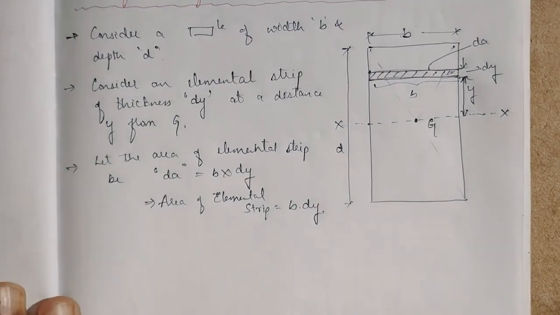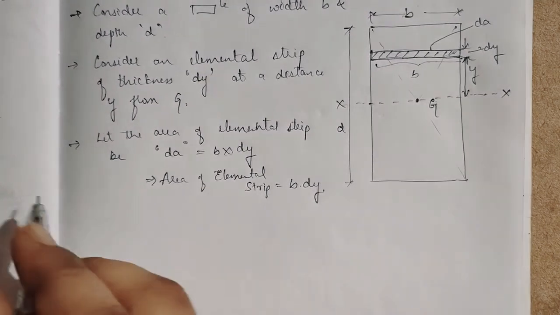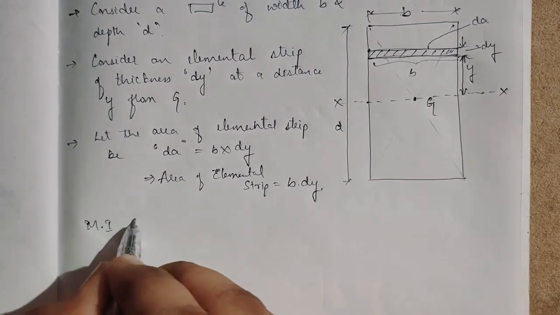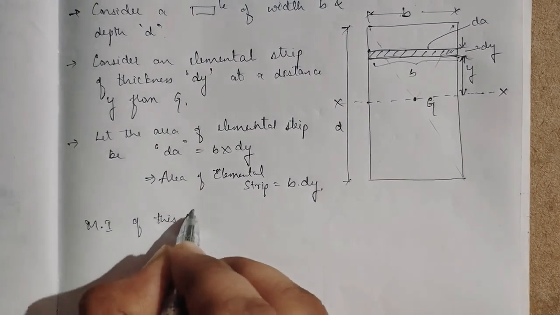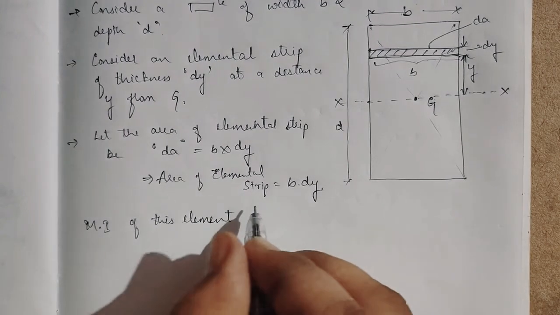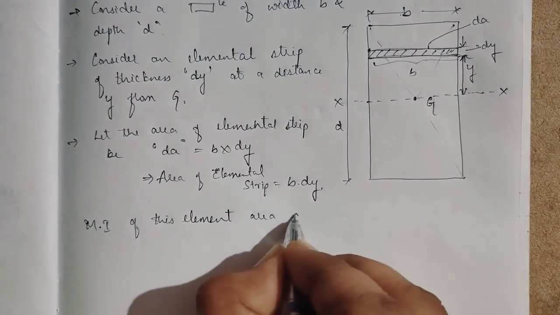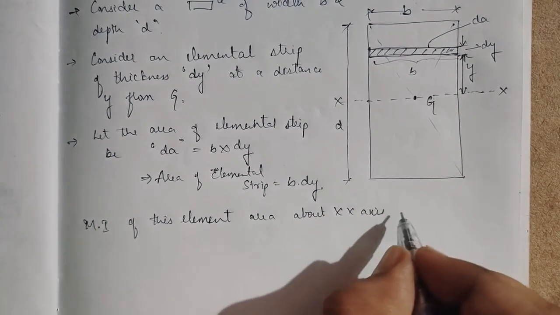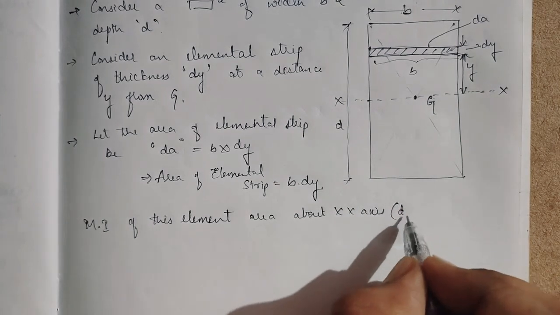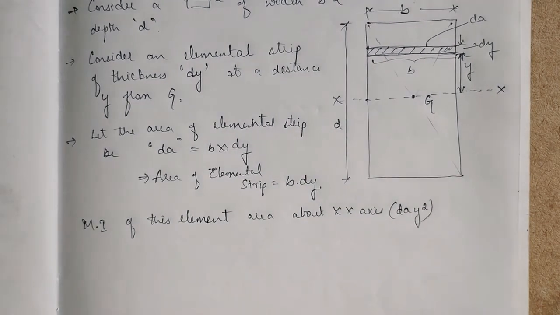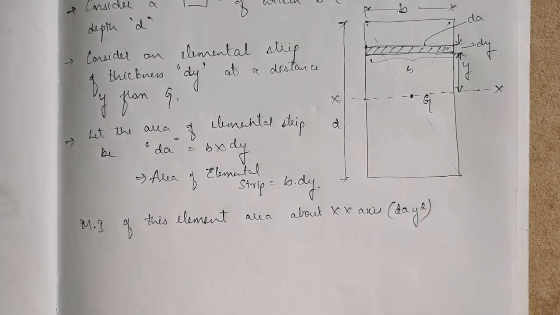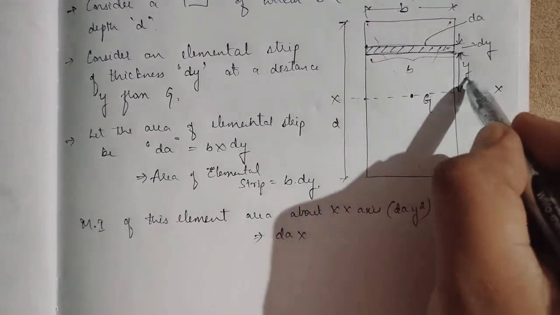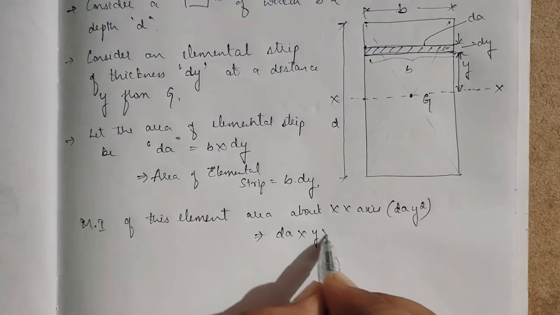Same procedure: the moment of inertia of the element we have chosen, the elemental area, about the centroidal axis is dA into y square, that is, the area into the distance squared.